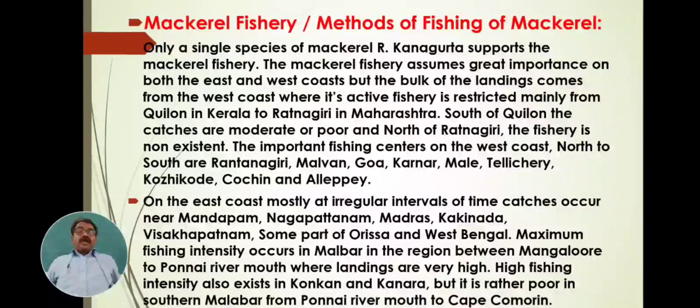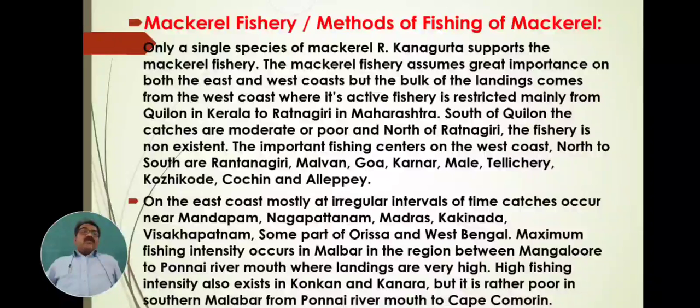High fishing intensity also exists on the Konkan and Kanara coast. The Konkan area is in Maharashtra, and the Kanara coast is in Karnataka. On the Kanara coast and the Ratnagiri coast, that is the Konkan coast area, these fishes are caught. But it is rather poor in southern Malabar, from the Punnai river mouth to Cape Comorin.